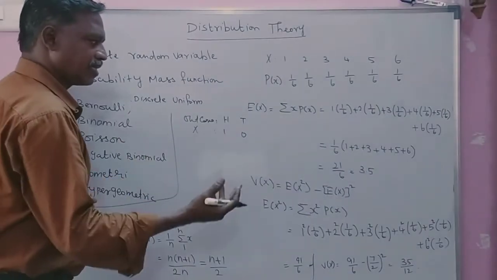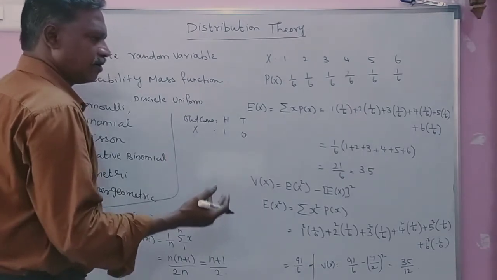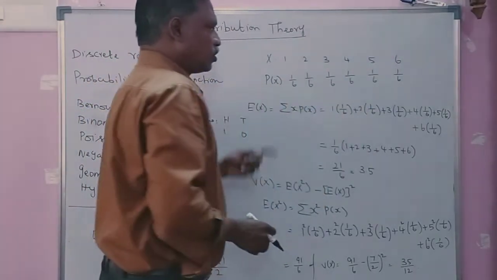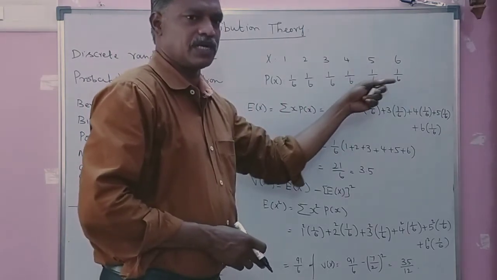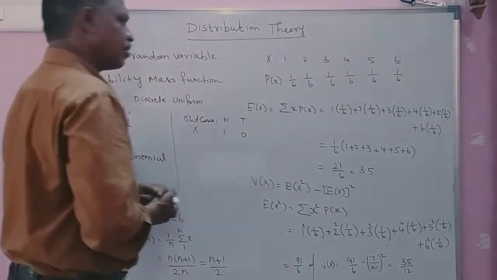Or I give you another example. When we roll a die, the outcomes are first face, second face, third face, fourth face, fifth face, sixth face. So the random variable x takes only a countable number of values, 6 values. A countable number of values may be finite or infinite, which is called a discrete random variable.